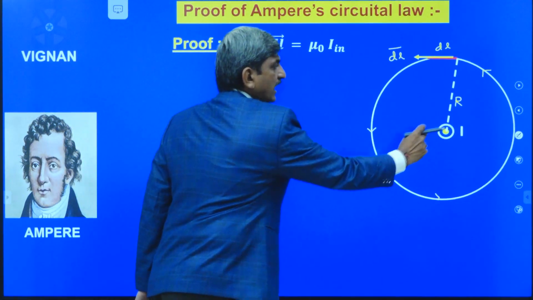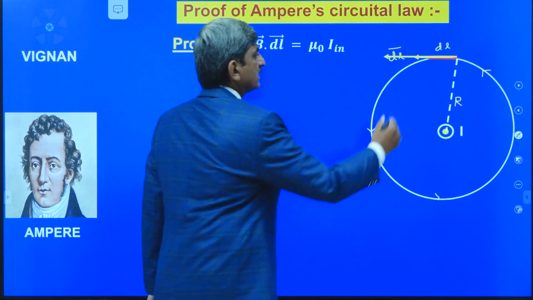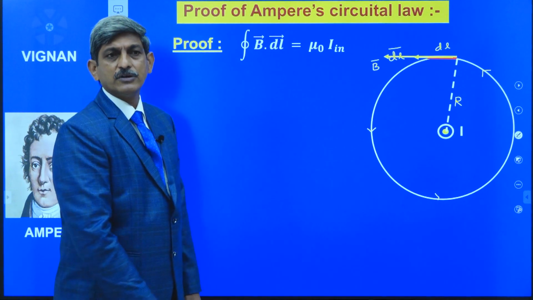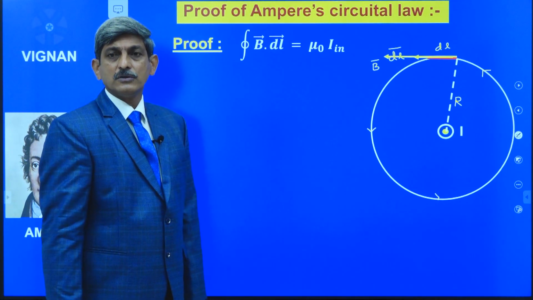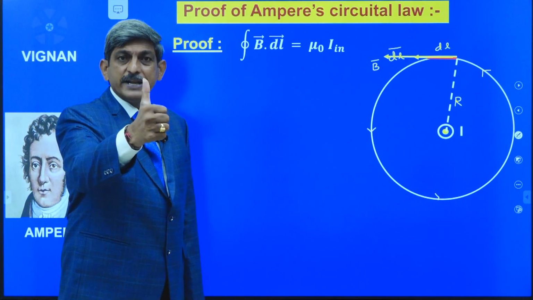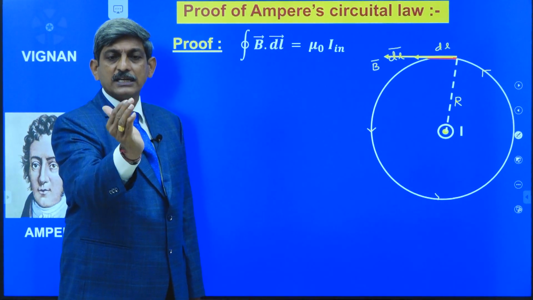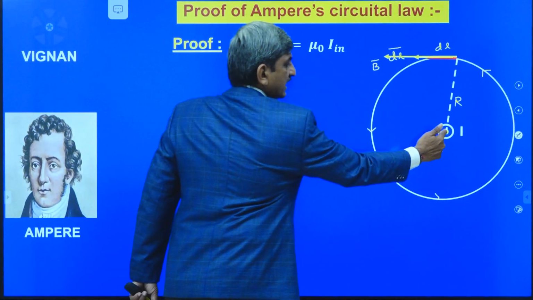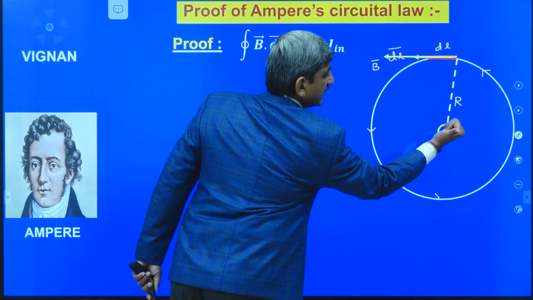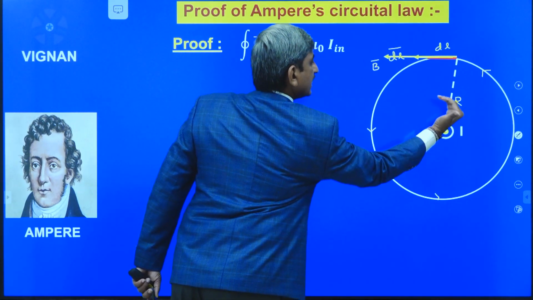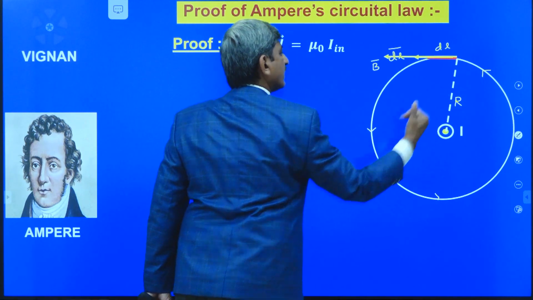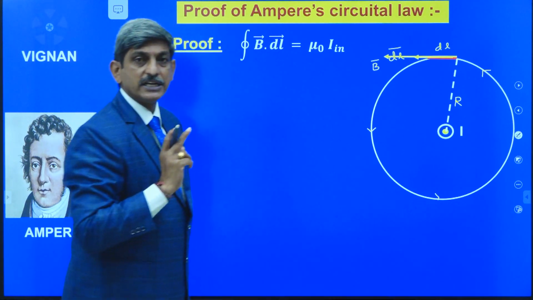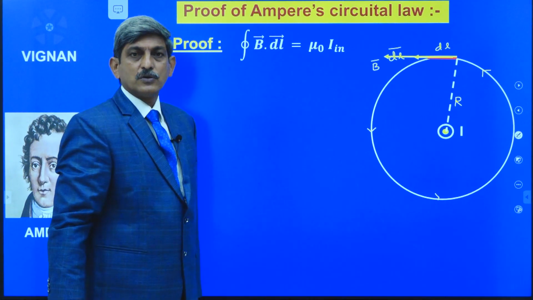Now, due to this current carrying conductor, let us assume that B bar is the magnetic induction. Already we know that from the right hand rule, if the thumb indicates the direction of the current, then the curling fingers indicate the direction of the magnetic field. Here, the current is coming out of the board, so keep the thumb in the direction of the current, then the curling fingers give the direction of the magnetic field, so that the direction of the magnetic field is along the tangent to the closed loop.